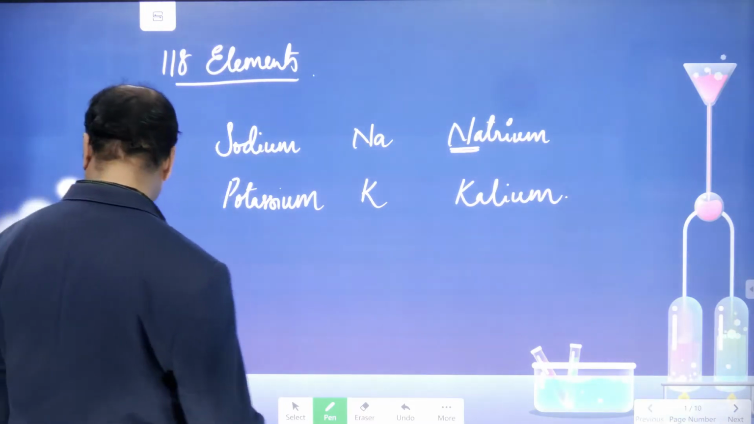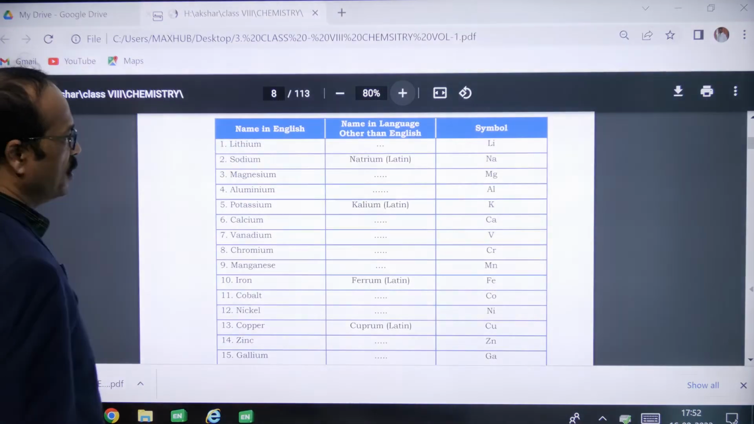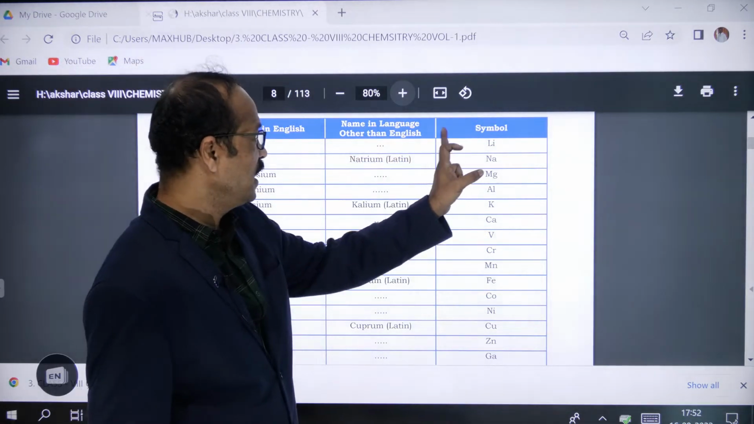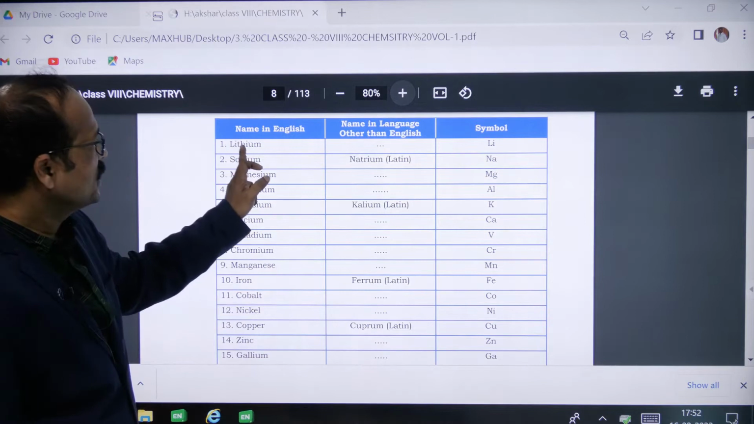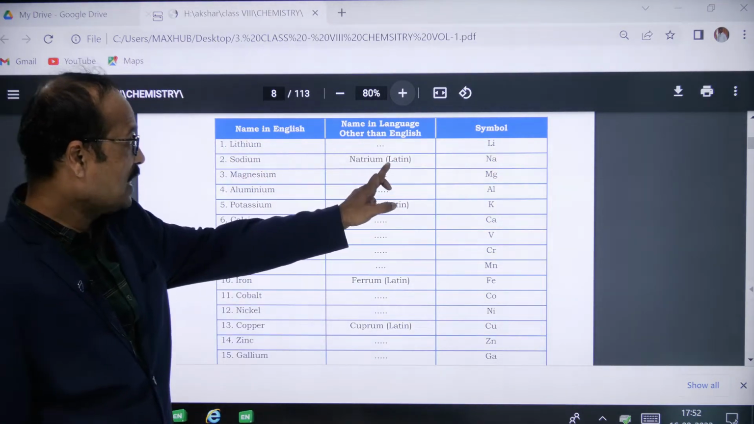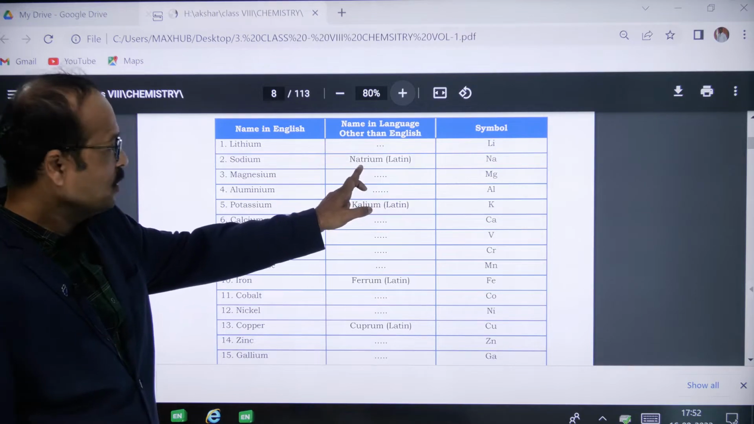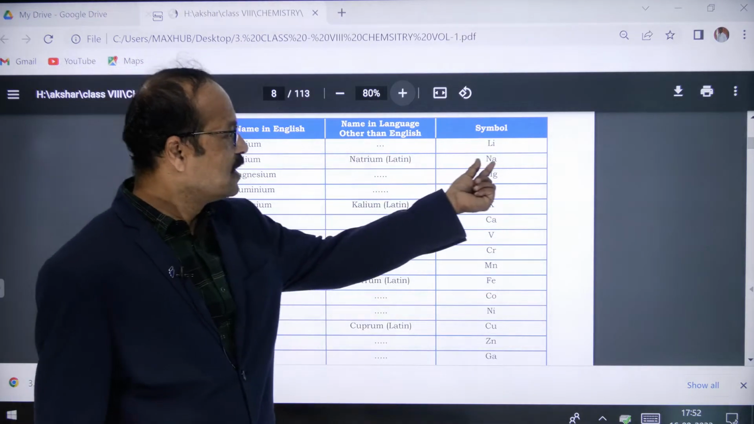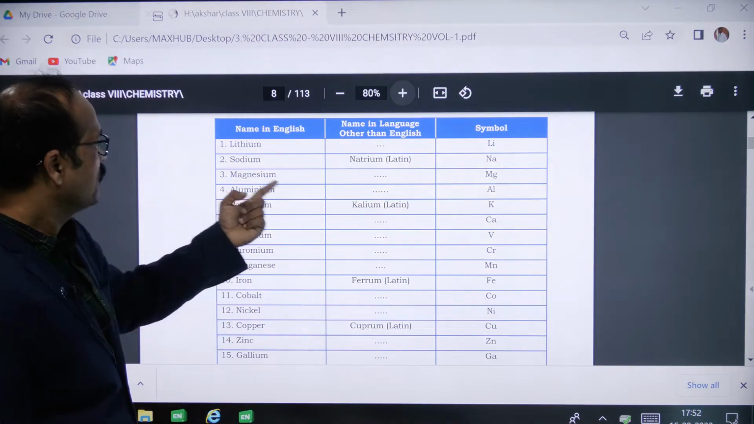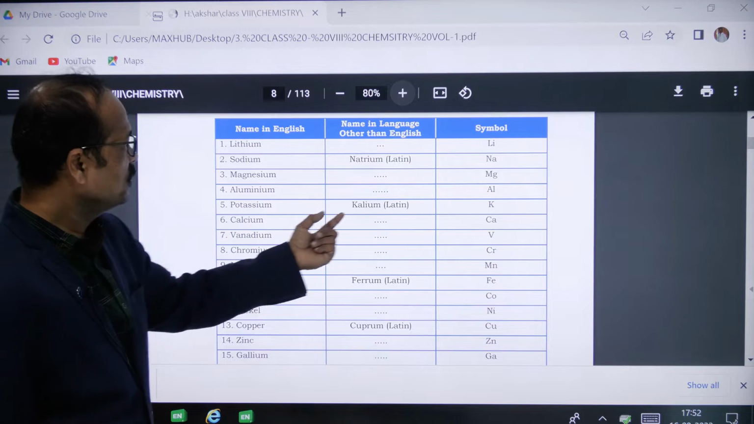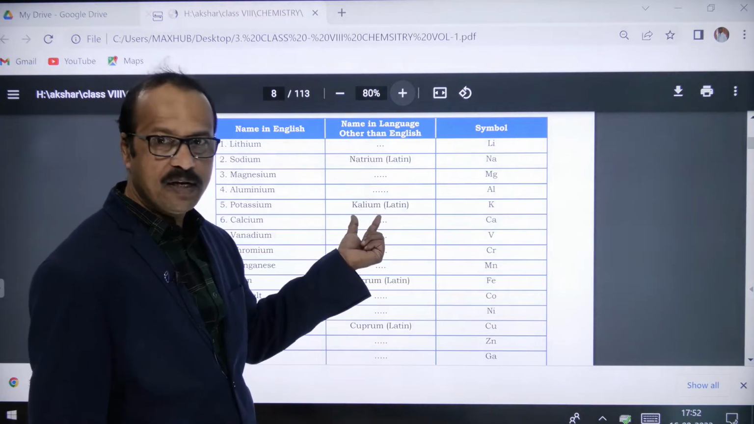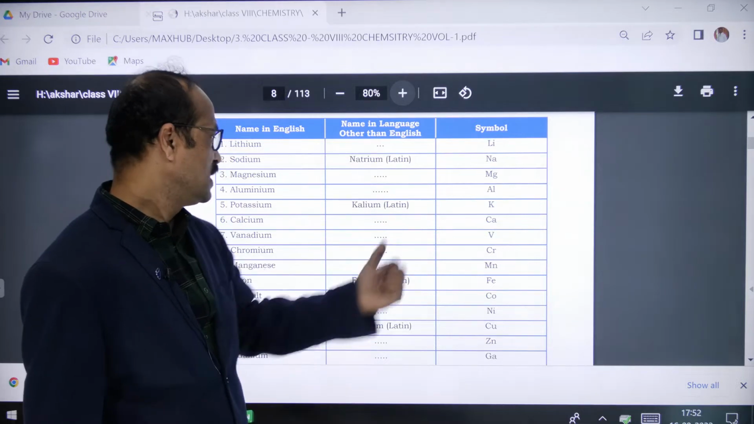So now here you can see some elements: name in English, name in a language other than English, and a symbol. Lithium, this is English only, so Li. Sodium, the Latin name is natrium, so the symbol is given as Na, right? Similarly, you can see magnesium. Now see potassium. The potassium symbol is K, given after the name kalium. Okay, kalium, so that is K.